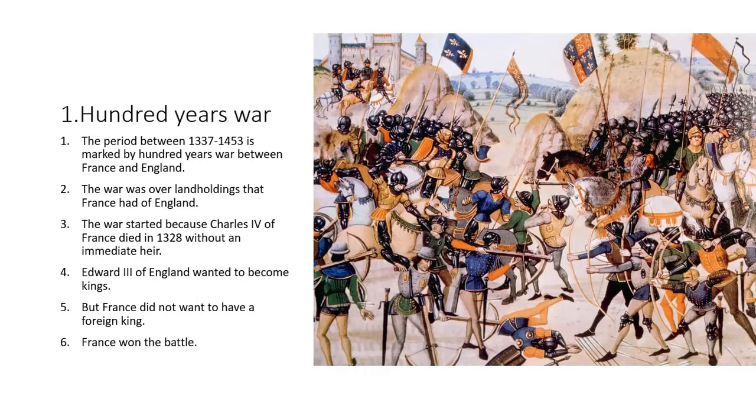This war started in 1337 and it ended in 1453. Now this war continued between France and England. And this war was over the land holdings that France had of England. Now, I'll take you back to the previous lecture where I was talking about the Norman conquest. See, this war happened due to land holdings.